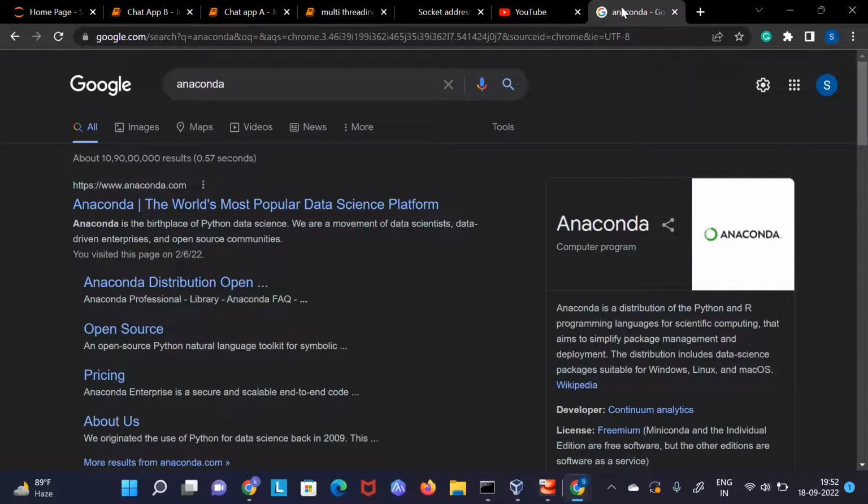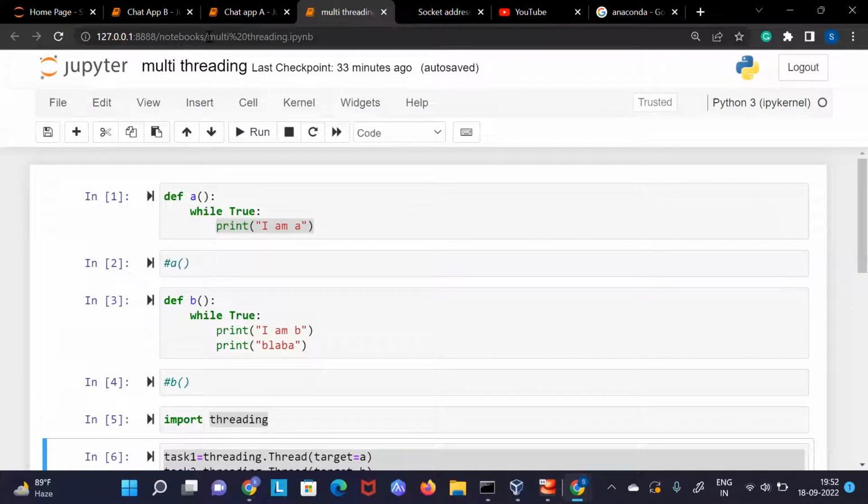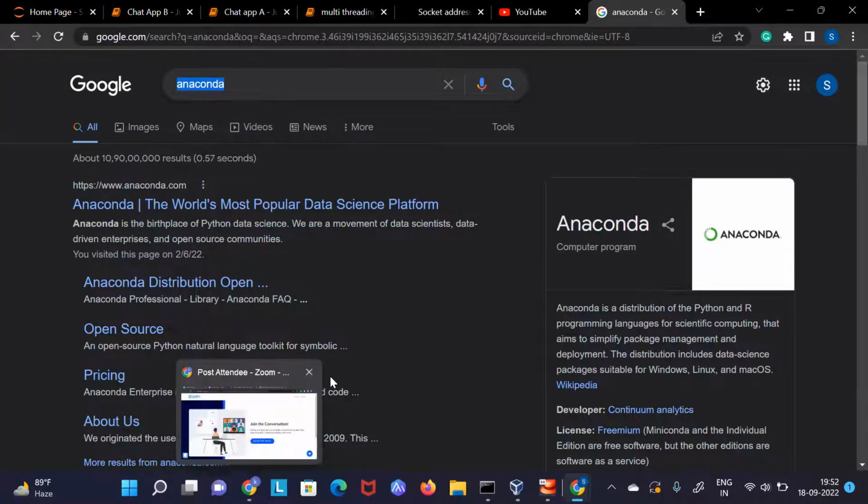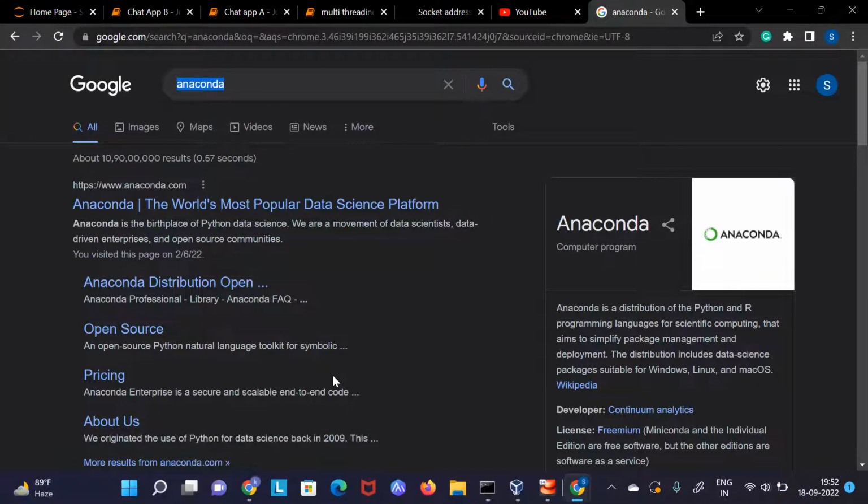If mistakenly Google, here we are searching for Anaconda, sends the data to the port number that is running on 4567, then although I am searching for Anaconda here, Google has sent me the result to port 4567, and YouTube will be open here. So it would be a little bit messy, a lot of messy things will happen.